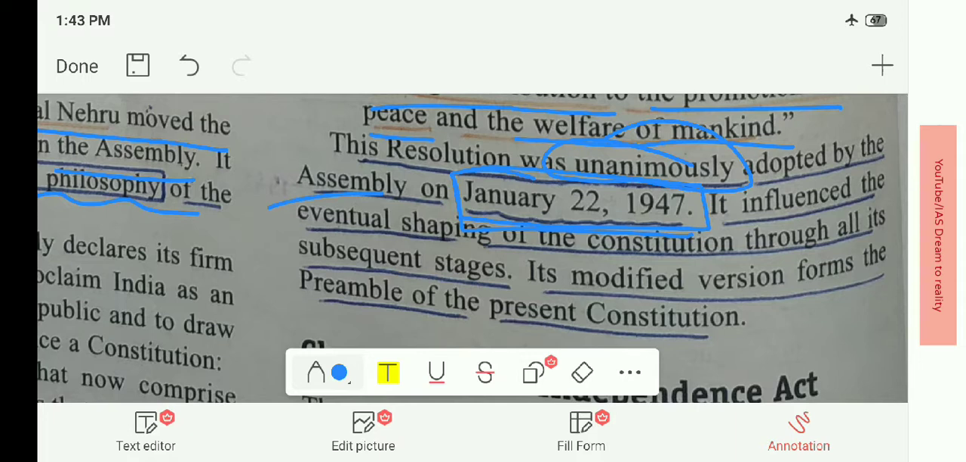It influenced the eventual shaping of the constitution through all its subsequent stages. Its modified version forms the preamble of the present constitution. Which is the base for the present constitution? The present preamble is nothing but the objective resolution. The modified version forms the preamble of the present constitution.